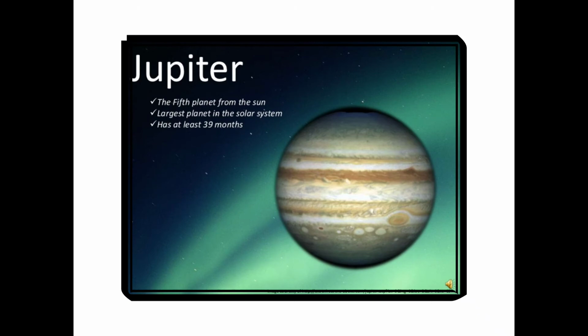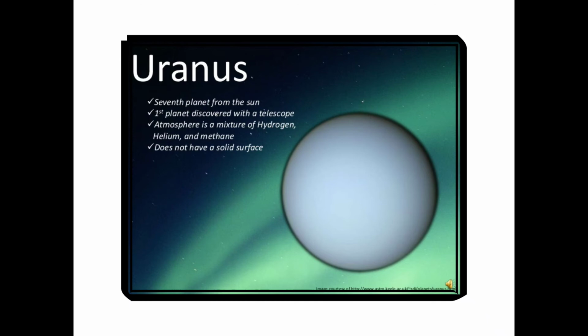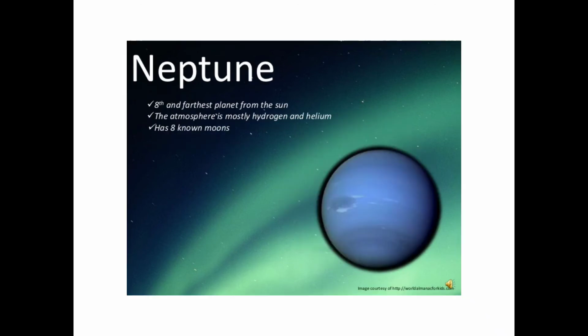Next, Jupiter, the fifth planet from the sun, largest planet in the solar system, has at least 39 moons. Next, Saturn, sixth planet from the sun, has at least 31 moons. The surface of Saturn consists of liquid and gas. Uranus, seventh planet from the sun, first planet discovered with a telescope. Atmosphere is a mixture of hydrogen, helium, and methane. Does not have a solid surface. Neptune, eighth and the farthest planet from the sun. The atmosphere is mostly hydrogen and helium, has 8 known moons.